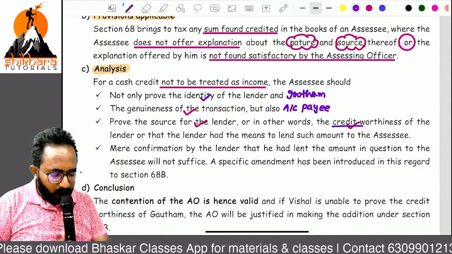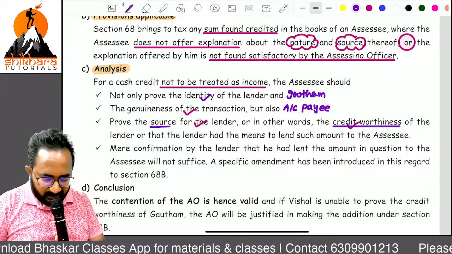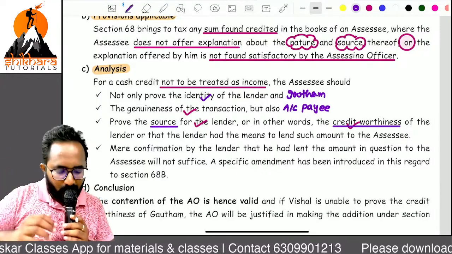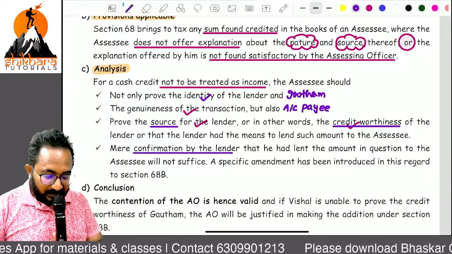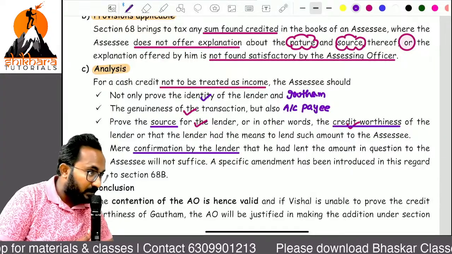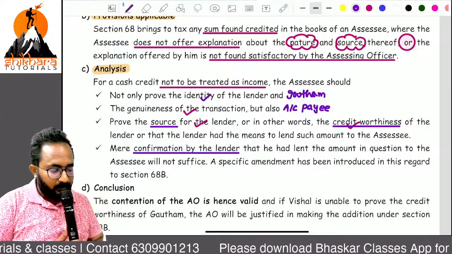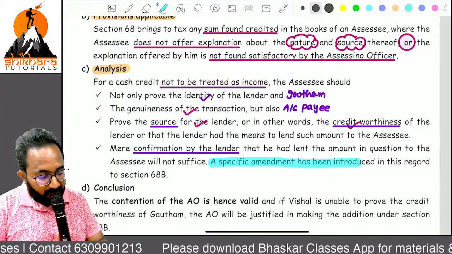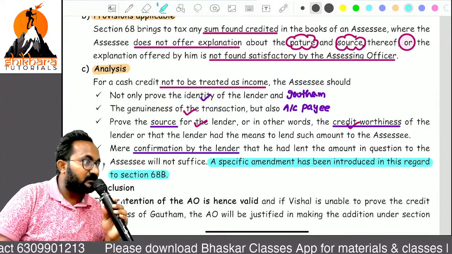That's why we can prove creditworthiness. He definitely has reserves from the past 10 years, and out of those reserves only he gave the loan. So mere confirmation is not treated as proper explanation; confirmation along with creditworthiness is needed. This is an amendment on that, a specific amendment introduced regarding section 68. What is section 68?